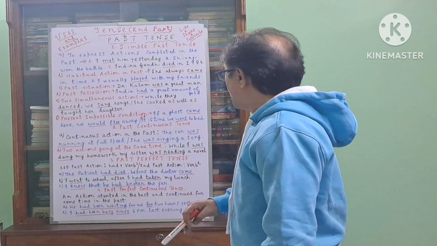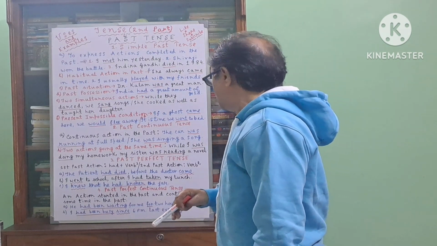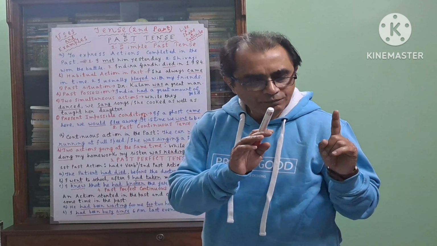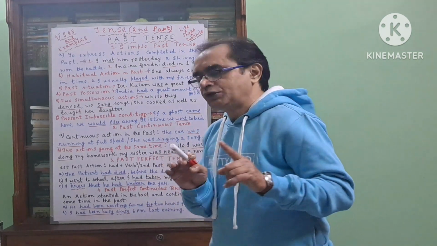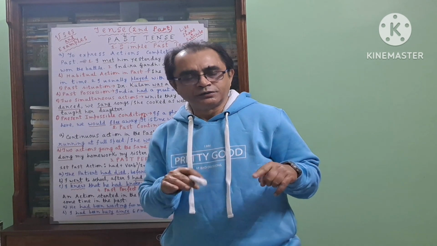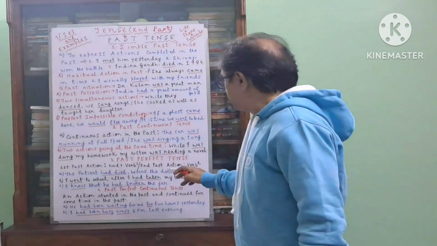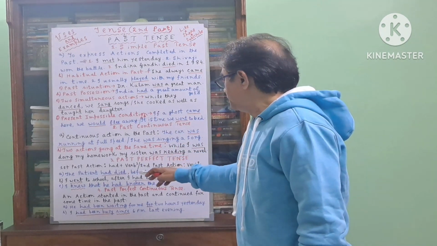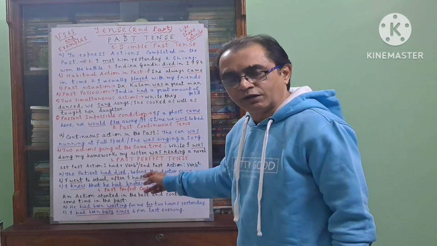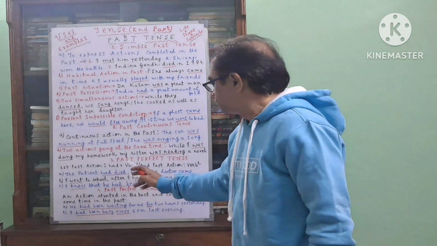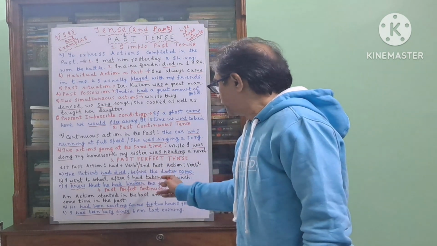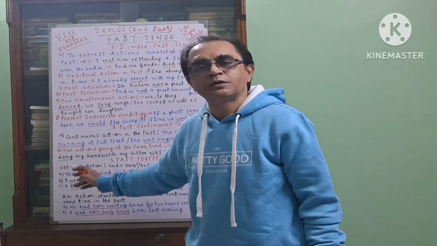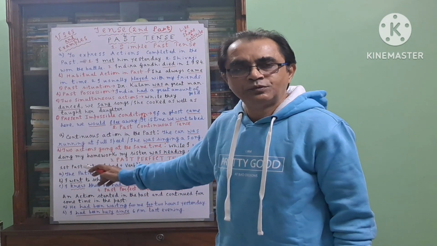Third example, I knew that he had broken the jar. Here there are two actions. One is breaking the jar, another is that I knew it. I knew it, that's knowing. So first, definitely the jar was broken by him. So he had broken the jar. This work happened earlier. So this is had plus verb 3. And I knew it later. So this will go in the simple past tense or verb 2, second form of the verb.